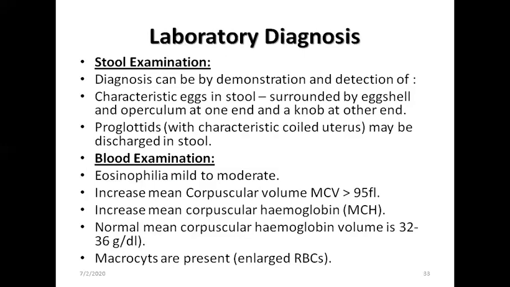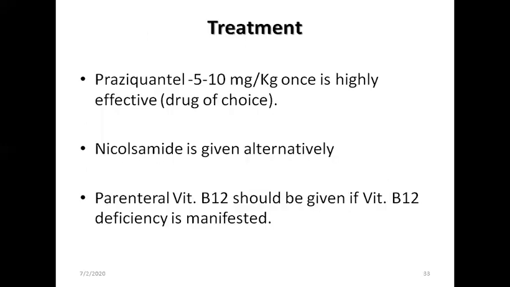Blood examination shows eosinophilia, which is mild to moderate. Evidence of megaloblastic anemia: increased mean corpuscular volume, more than 95; increased mean corpuscular hemoglobin, normal is 32 to 36 gram per deciliter. Macrocytes are present, which are very large RBCs. Treatment: praziquantel 5 to 10 milligram per kg body weight once a day.